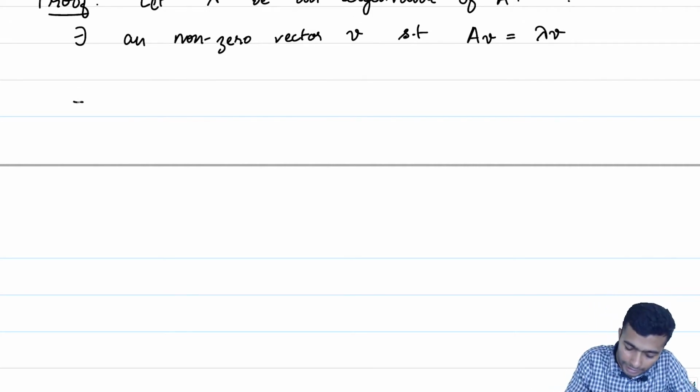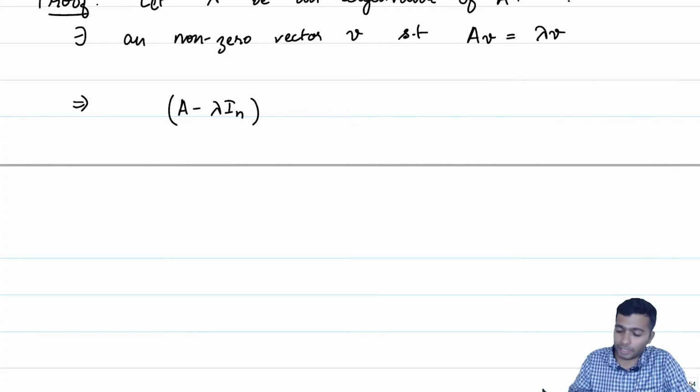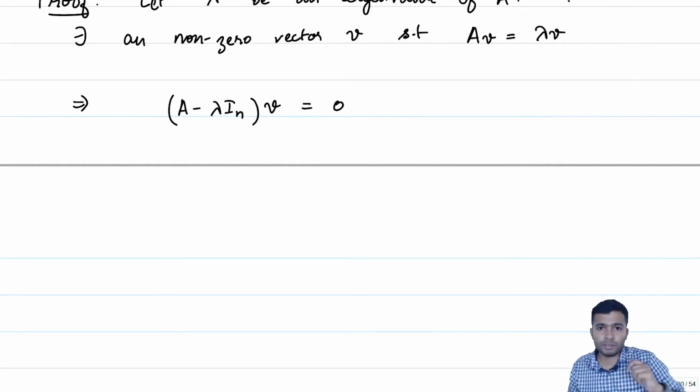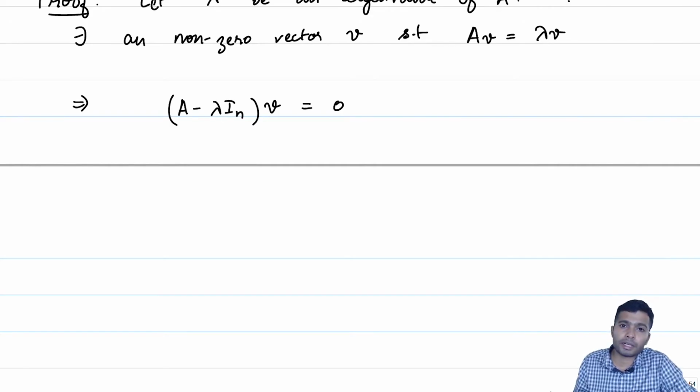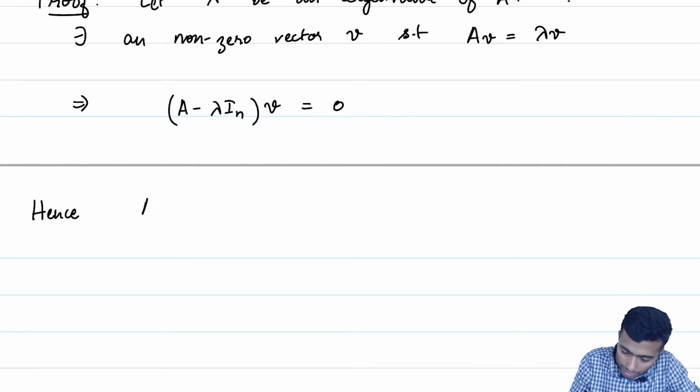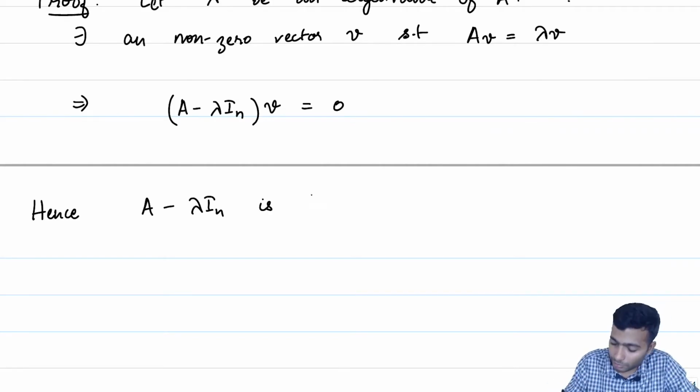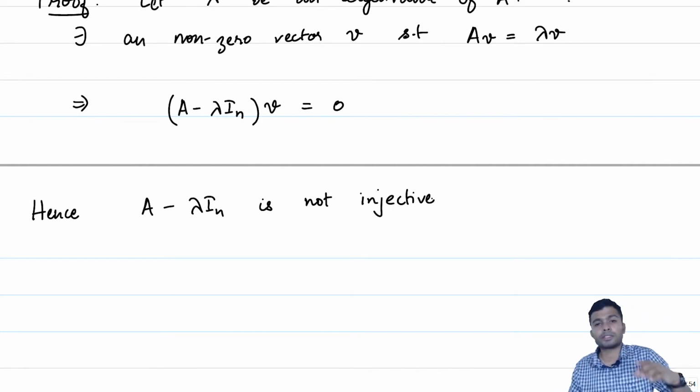We rewrite it, this implies that A minus lambda In, where In is the n cross n identity matrix, times V is equal to 0. And V is a non-zero vector. This just implies that A minus lambda In is not an injective linear transformation, because this means that V is in the null space of A minus lambda In.